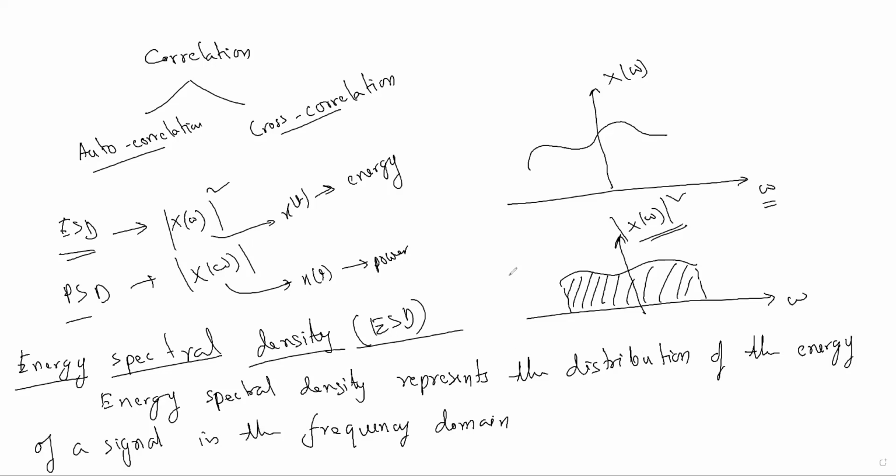Understand? It shows the distribution of energy of a signal in the frequency domain, and it's represented by mod of X square.